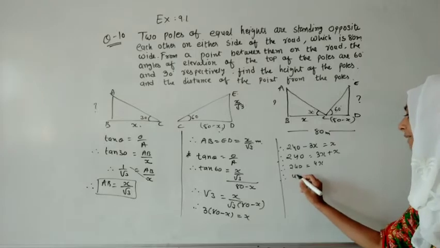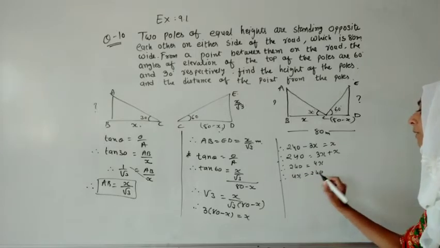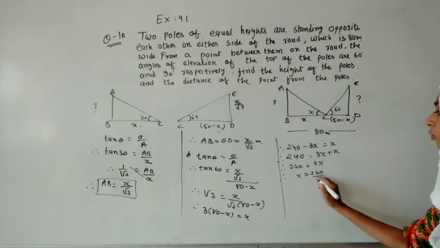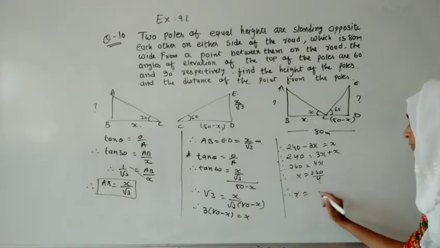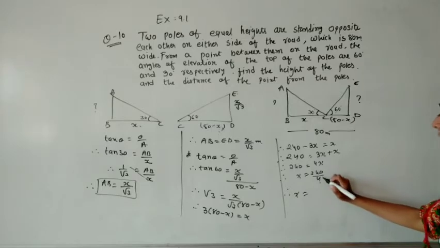So it is looking like this: 4x is equal to 240, or you can write x is equal to 240 divided by 4. Let us reduce it more. So what will it become? Let us reduce it.